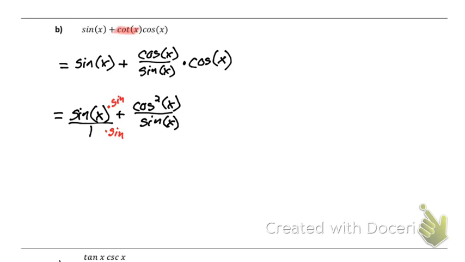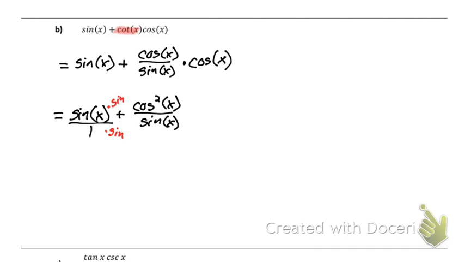A lot of times I'll shortcut by not writing the x all the time. Right here I don't have a ton of space, so I'm just writing sine, as long as you keep track that it's sine of x. Yes? So would you have to multiply sine to the cosine squared over sine as well? Nope, because what's sine over sine equal? So I'm multiplying this by 1. Do I need to multiply both by 1?